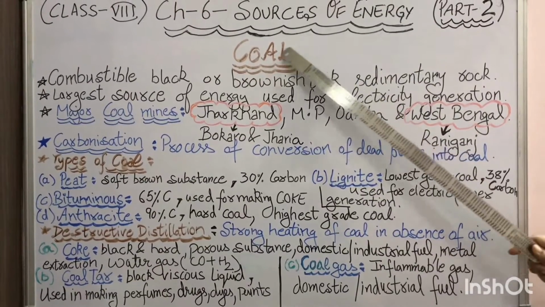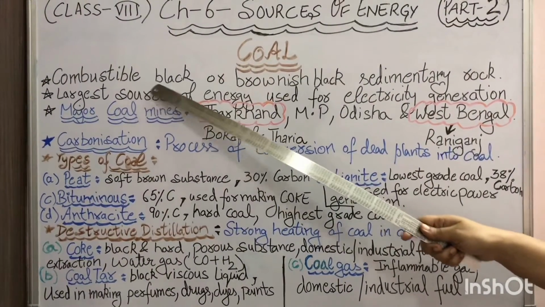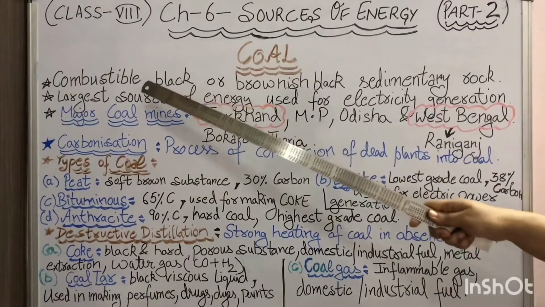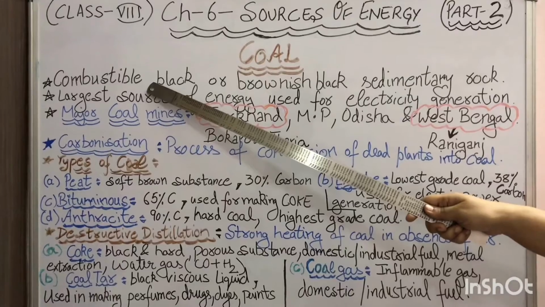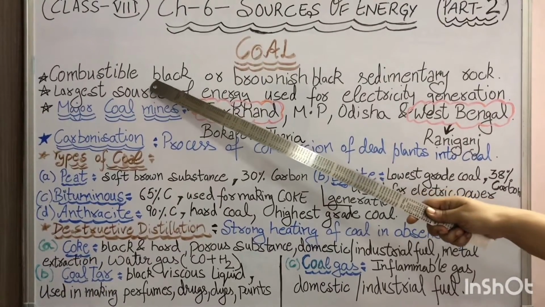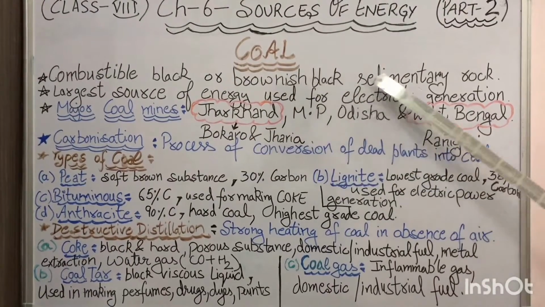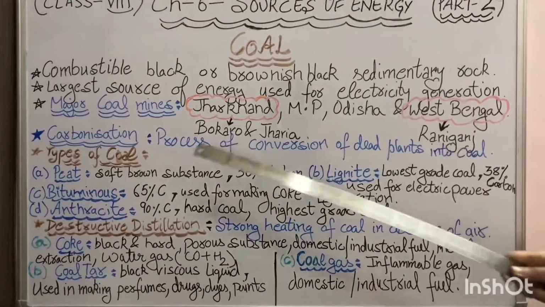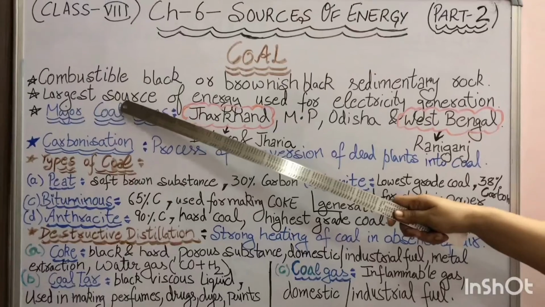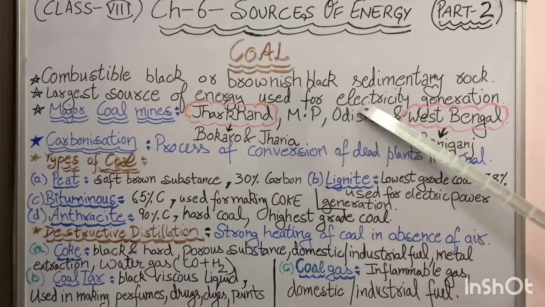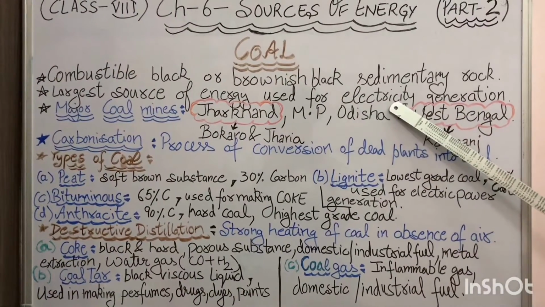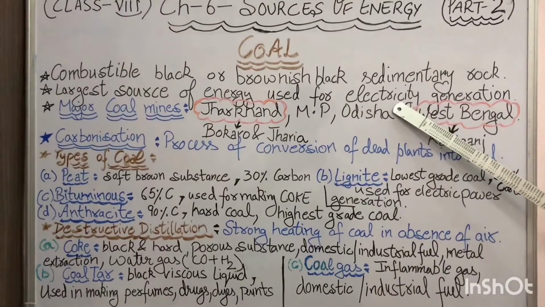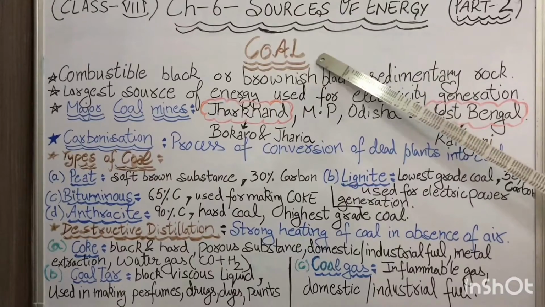Coal is a combustible black or brownish black sedimentary rock. Combustible means which can burn easily to give us heat and light energy. So a black or brownish black sedimentary rock found on the earth is called coal. It is the largest source of energy used for electricity generation in thermal power plants. That means in thermal power plants the main fuel we use is coal.